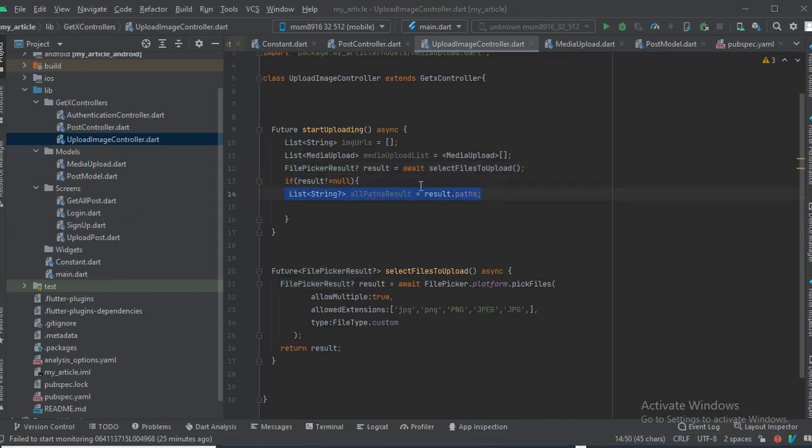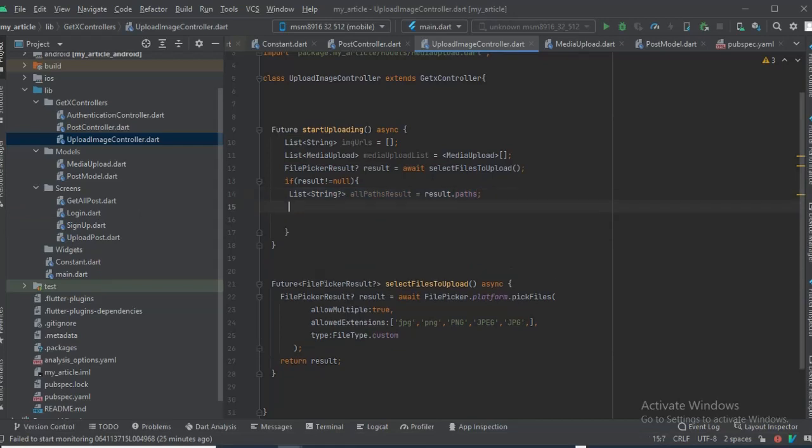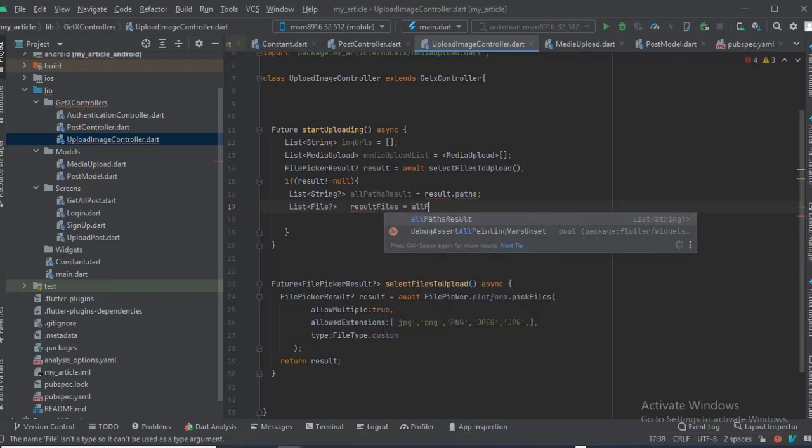So one thing we need now is a list of files. Now we're gonna generate files from this. So we have to import dio, and we're gonna say result files will be equal to all paths result dot map. We're gonna map it here.